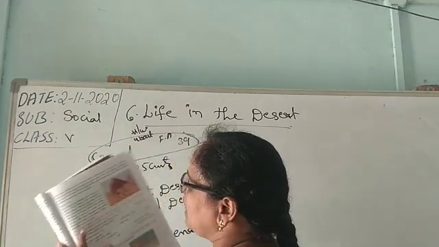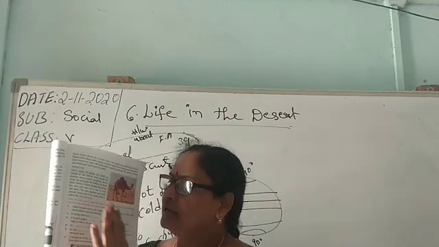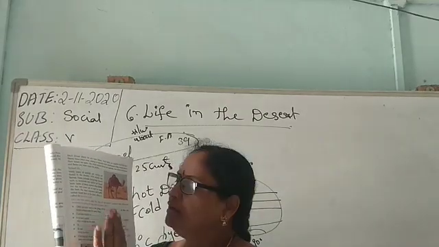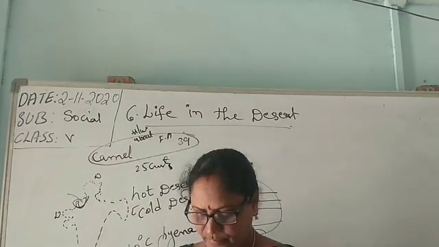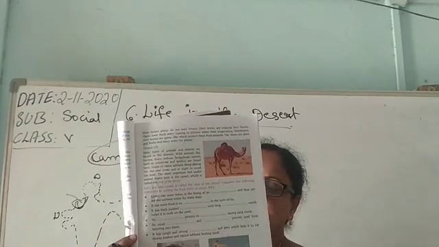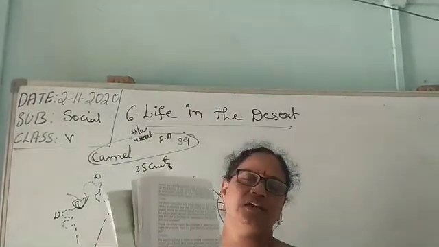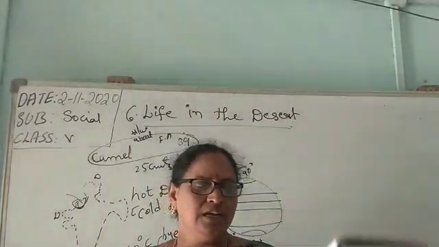Here it is: the camel can store water. What are the body parts the camel uses? The camel body parts are given here which we can use. And these are the animals which we can find in the desert: hedgehog, jerboa. And these are the plants which we can find in the desert areas.